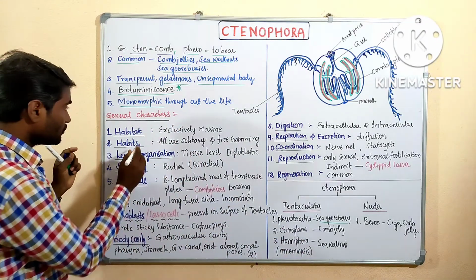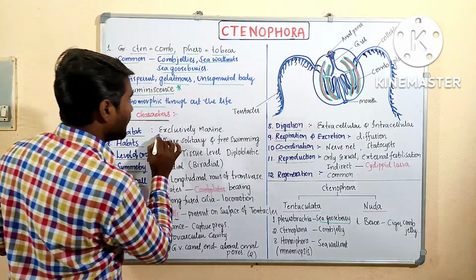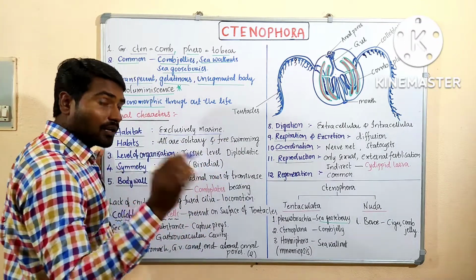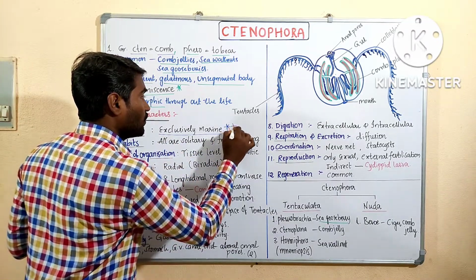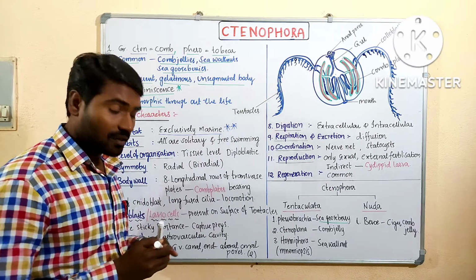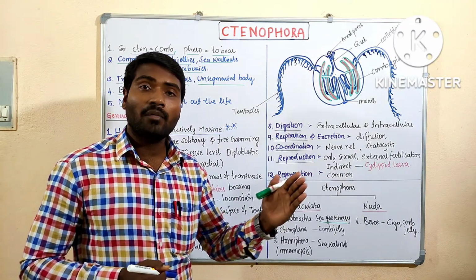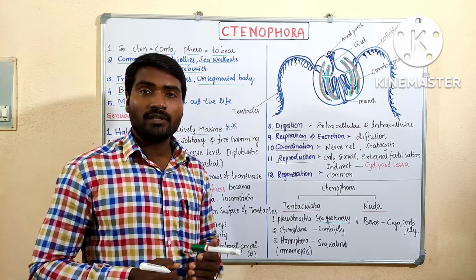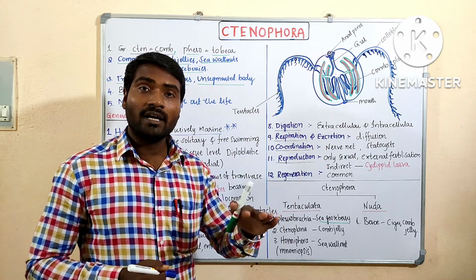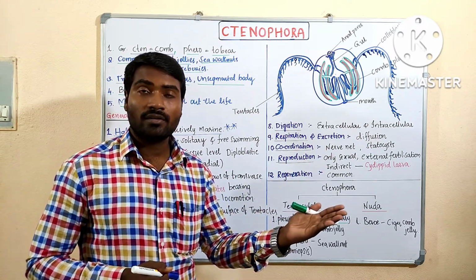Right. First, habitat. These are exclusively marine. Remember. So far we have learned about Porifera and cnidarians. There are freshwater poriferans, Spongillidae, freshwater sponges. Even freshwater hydra also there.